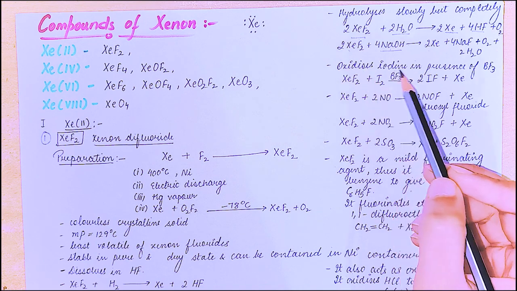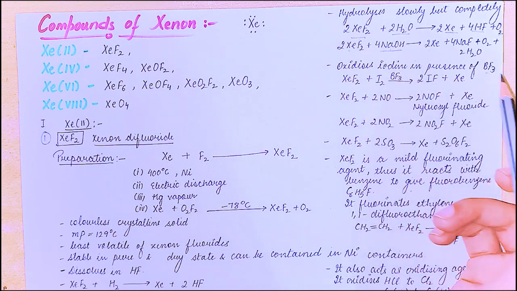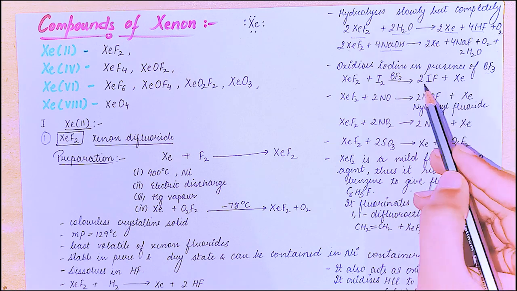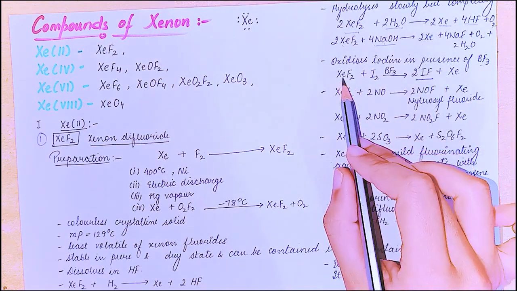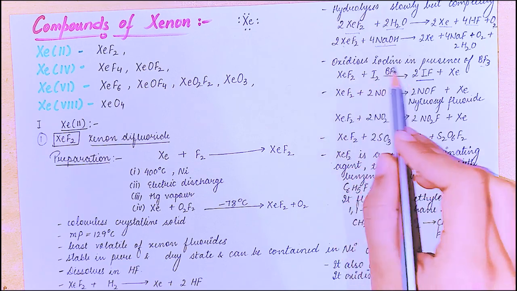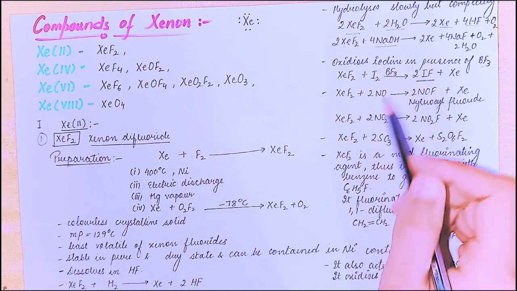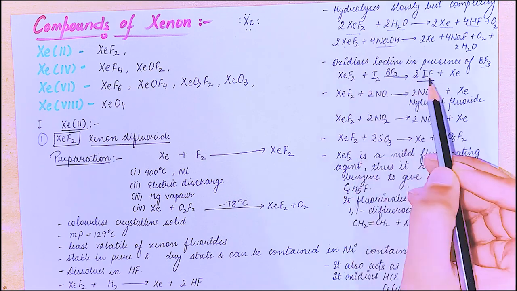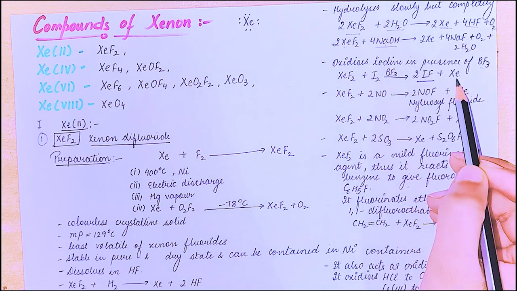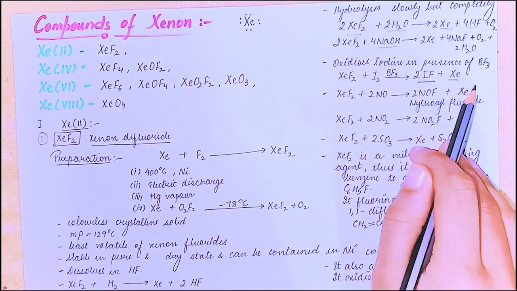It oxidizes iodine in the presence of BF3 to give IF. In all these reactions you can see we get IF here. XeF2 plus I2 in the presence of BF3 we get IF. That means iodine plus fluorine gives IF and xenon as it is.